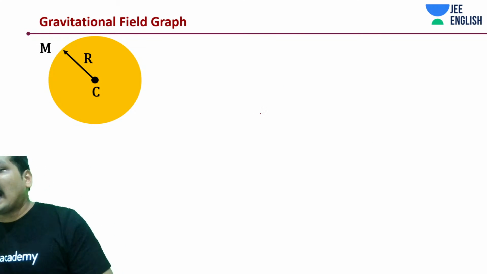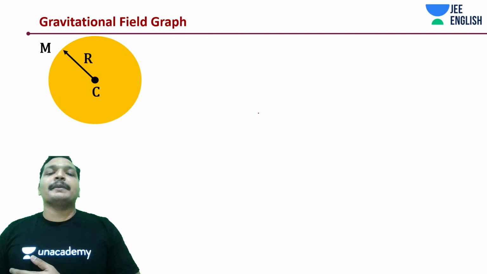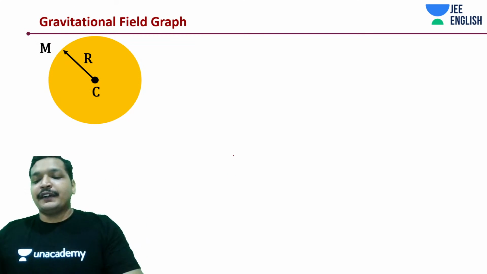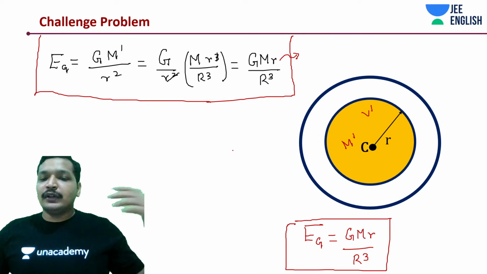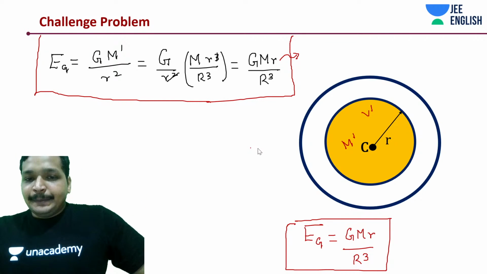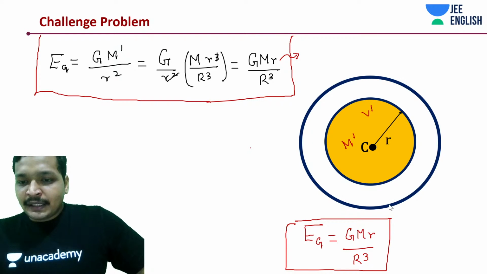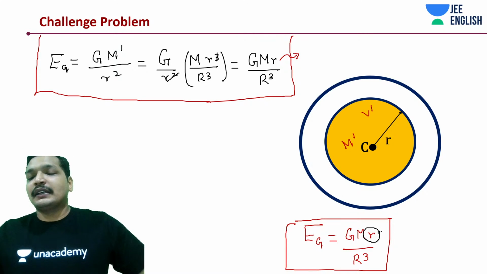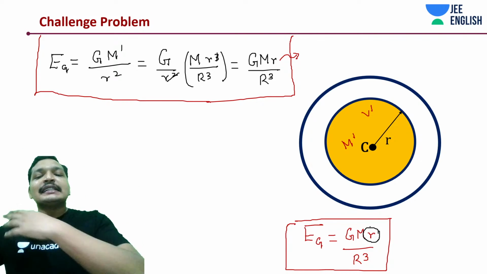Now, if you are going to graph this, which is the most interesting part of the entire discussion, you would observe something a little different. Let me ask you a question before we get into anything else. In this case, what is happening? With r, the gravitational field is increasing.